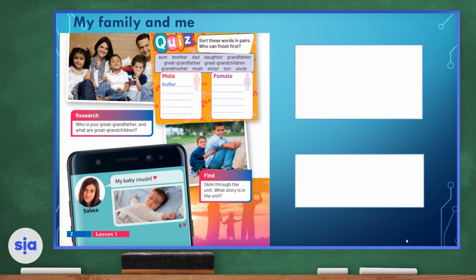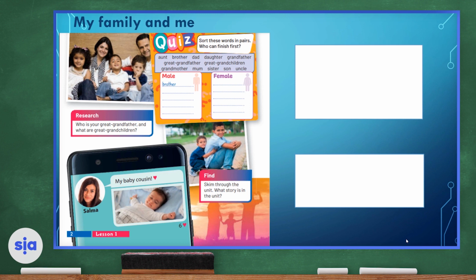Now, I'd like you to look at the quiz on the right-hand side, and I need you to sort these words in pairs. Let's see who can finish first. The words in the word box are aunt, brother, dad, daughter, grandfather, great-grandfather, great-grandchildren, grandmother, mom, sister, son, and uncle. So what are we going to do now? We're going to categorize the members of our family into two categories, whether they are male, men or boys, or females, women, or girls. Let's get started.